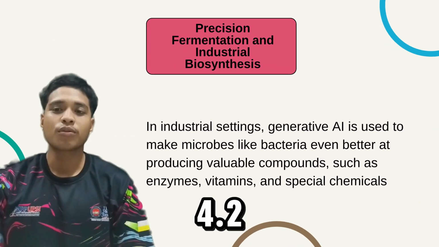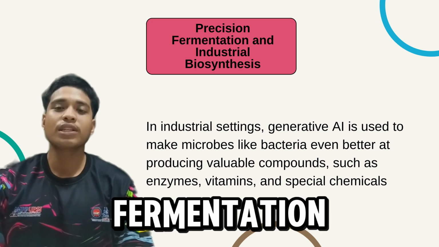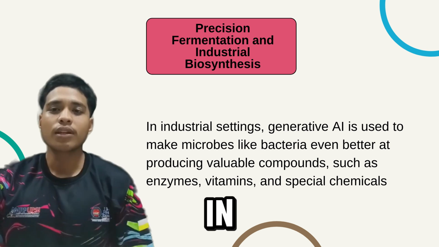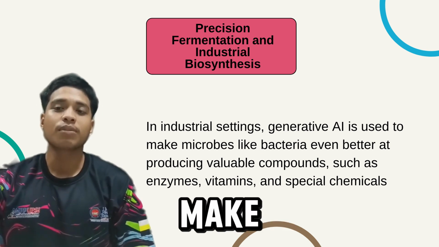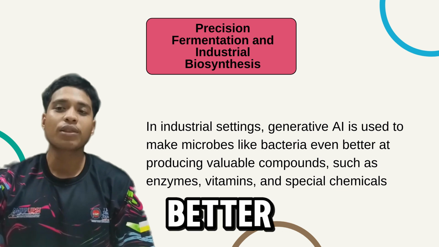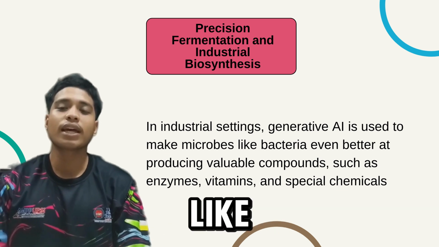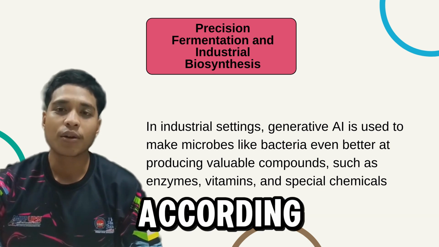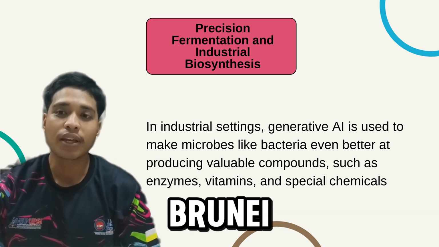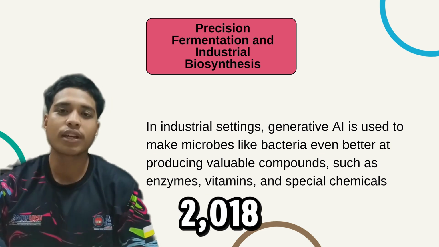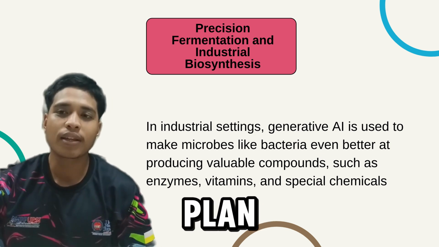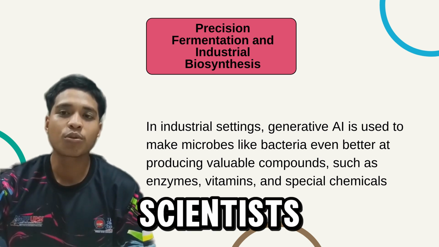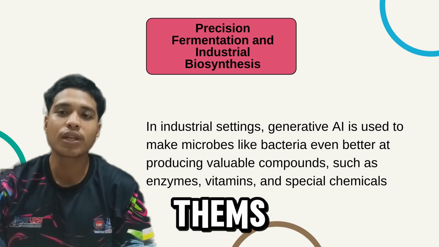For 4.2, precision fermentation and industrial biosynthesis. In industry, generative AI helps make microbes like bacteria work better to produce useful things like enzymes, vitamins, and special chemicals. According to Peretti and Brunel 2018, AI can plan the best way to make complex molecules, helping scientists control how microbes produce them.